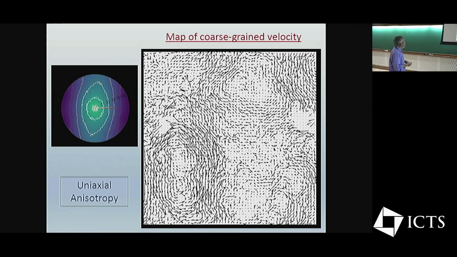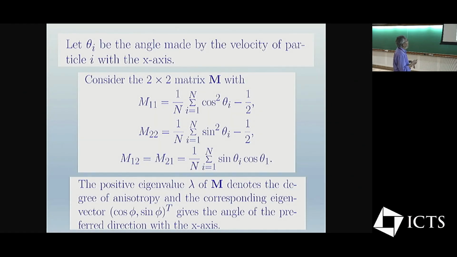But there is this uniaxial anisotropy. Uniaxial because if I now look at this being the preferred axis, then some particles are moving up along that, some particles are moving down. So it is basically up-down arrows sitting next to each other, which is like the kind of symmetry that you have in nematic liquid crystals, where you have these rod-like objects, but there is no distinction between the top and the bottom, the head and the foot. So one can use a similar kind of analysis as one would do for a two-dimensional nematic,